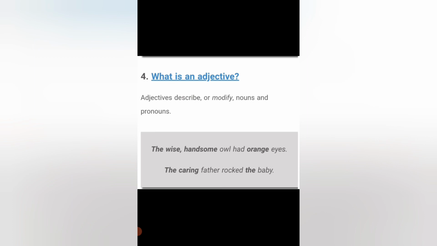Now, dear students, there is an exercise on pages 157 and 158 for you, in which you have to put the correct form of adjectives and the correct adjectives as well. You are supposed to do these 3 exercises yourselves for your better understanding and checking your practice.